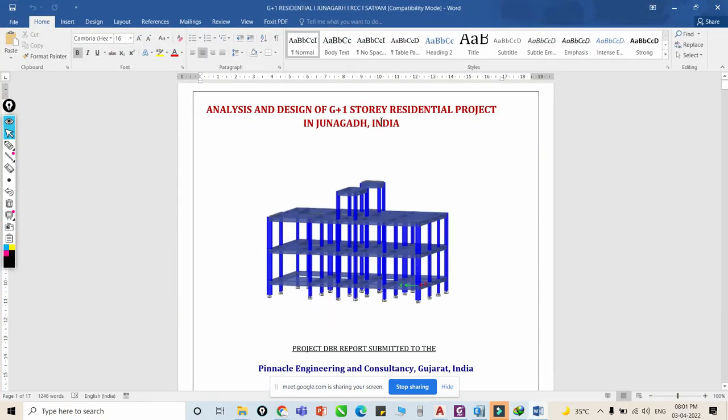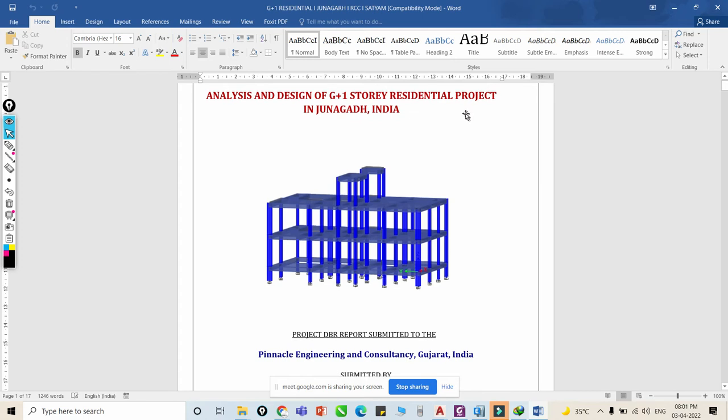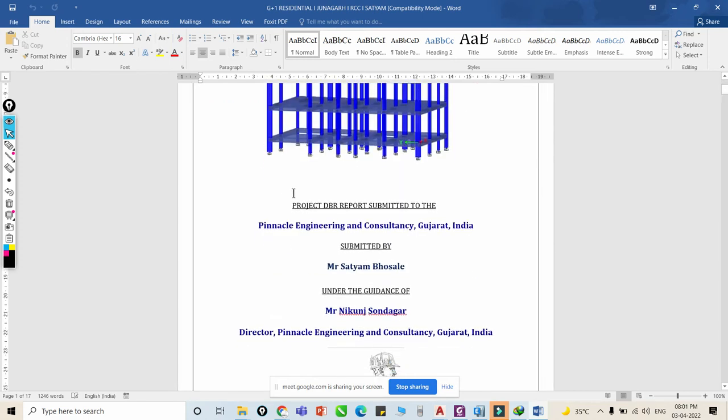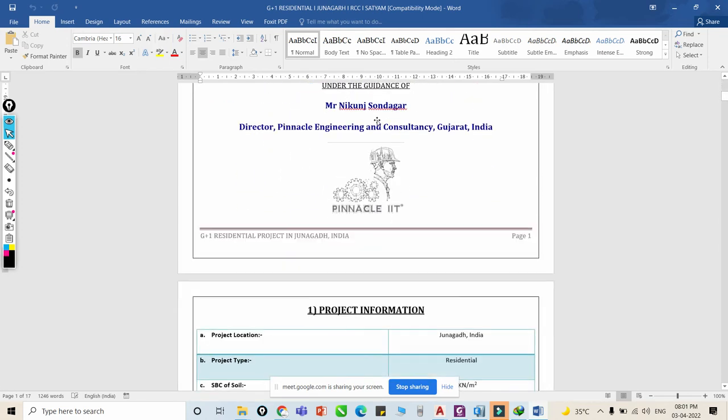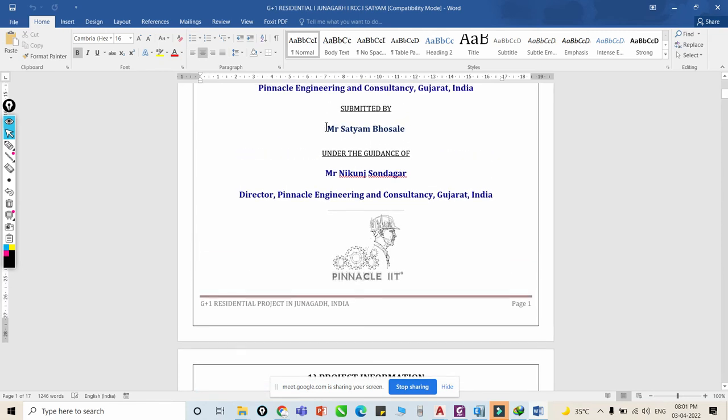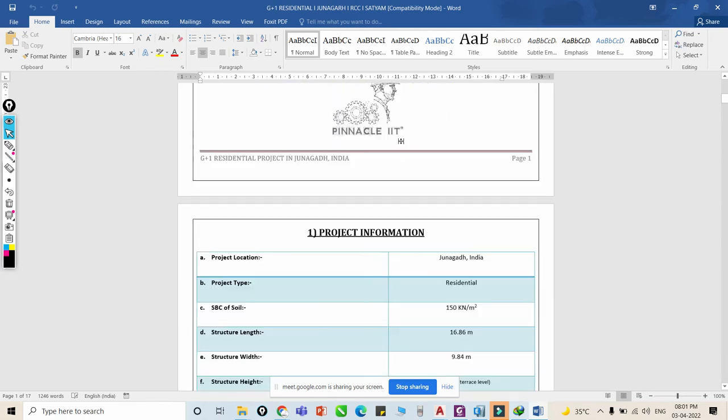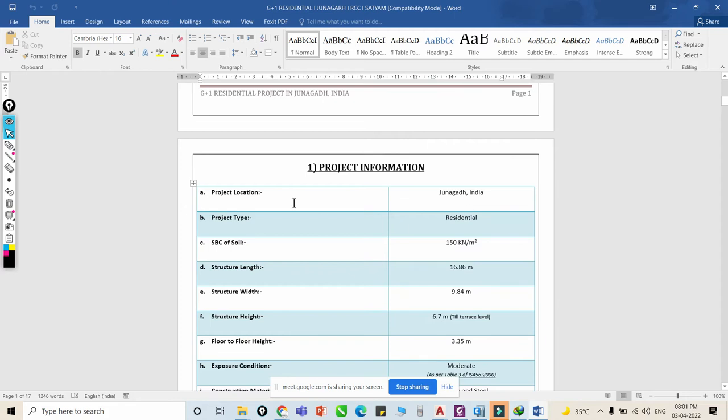This is a hostel building, a G+1 storey residential project. You can see this is a complete report they submitted. The name is also mentioned, Satyam Bhosle, right? Within the next three to four months, he is going abroad for studies. He also did some good work in our internship pages.